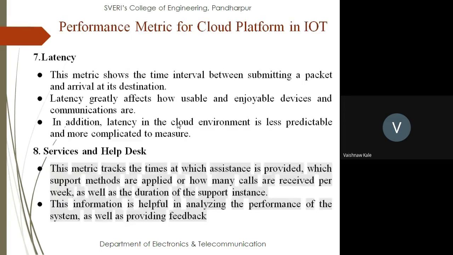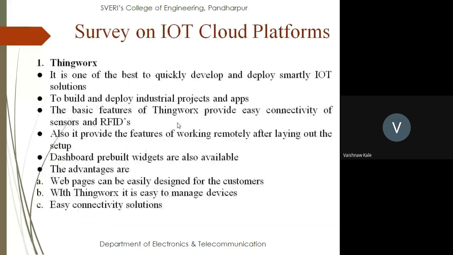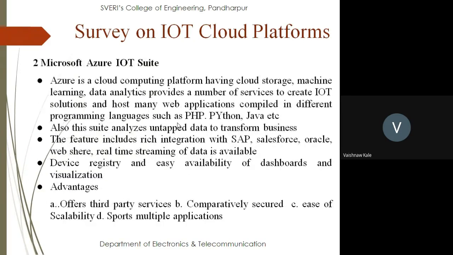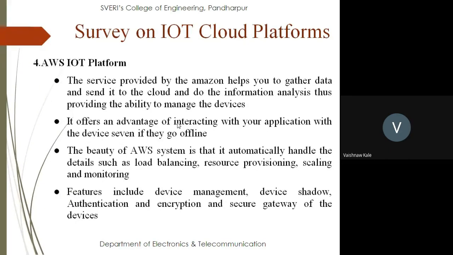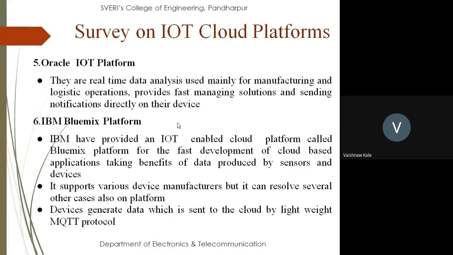So once again, we'll revise a little bit. We have seen a survey on IoT cloud platforms. This survey includes ThingWorx, Microsoft Azure IoT Suite, Google Cloud IoT platform, which is also called GCP, AWS IoT platform from Amazon, Oracle IoT platform, and IBM Bluemix platform.